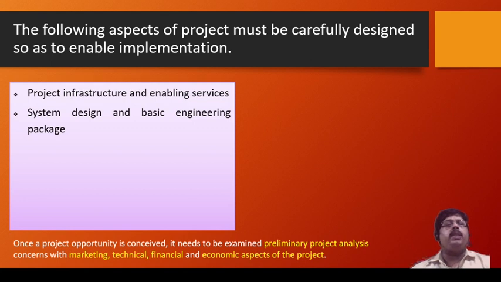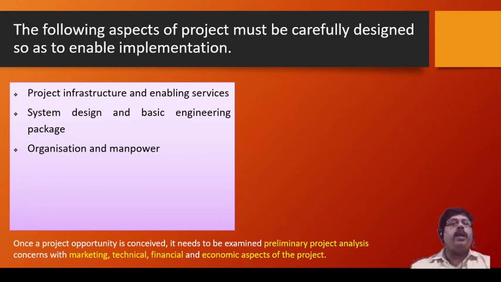Can we implement the system design, or does it need to be planned properly, and do we have basic engineering packages? Next comes the organization and manpower. Is there an organization which can conduct this project, and do we have the manpower to fulfill the objective of the project? Then schedules and budgets. First, the budget is very important. Do we have the budget to do this project?